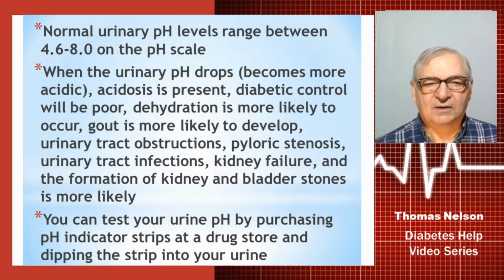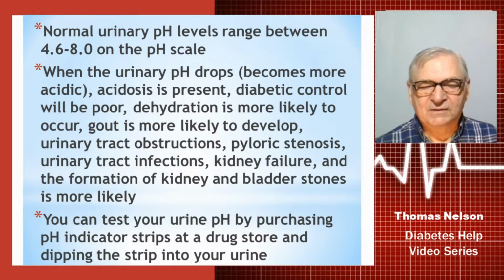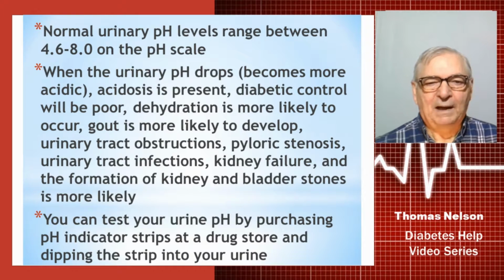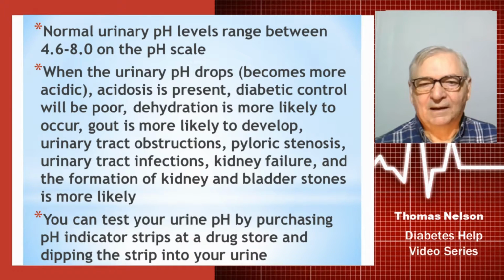The blood sugar control will be lost. Dehydration is more likely to occur. Gout is more likely to develop. Urinary tract obstructions are likely to occur. Pyloric stenosis, urinary tract infections, kidney failure, and the formation of kidney and bladder stones are very highly likely.